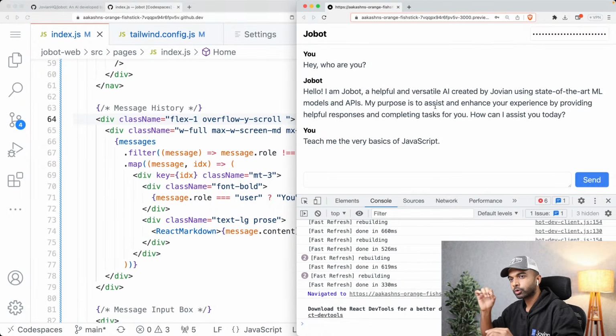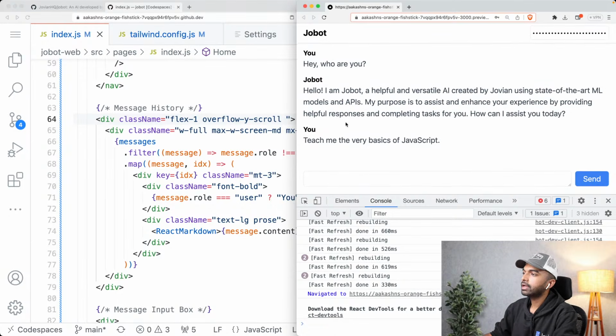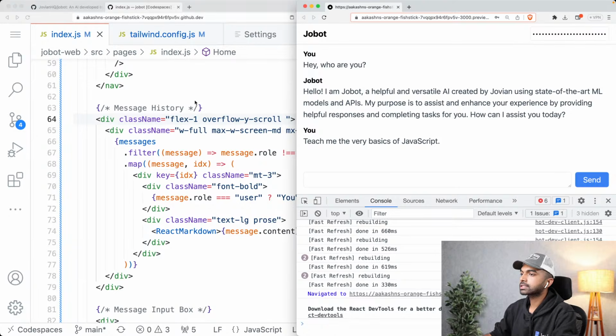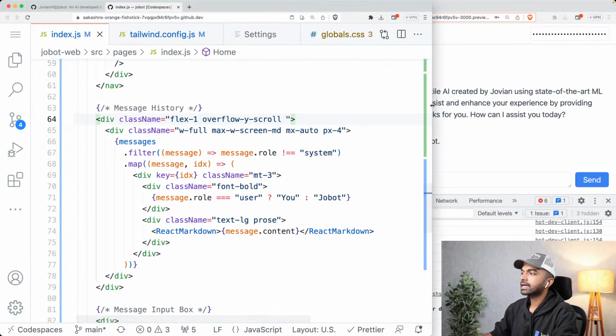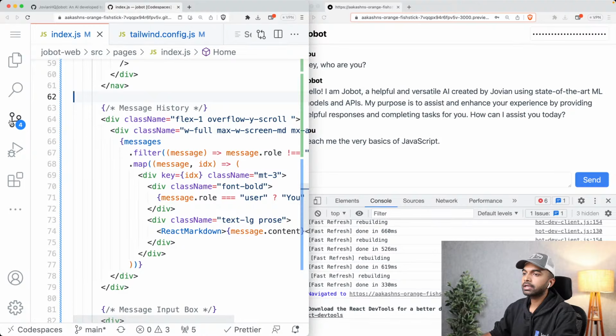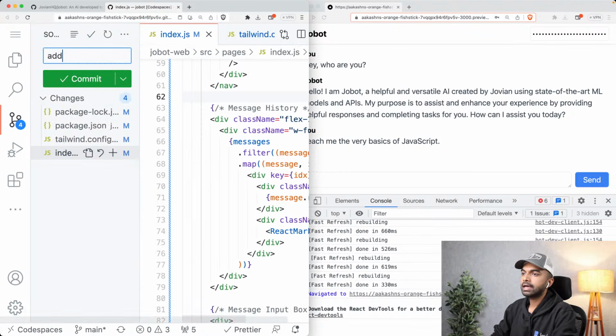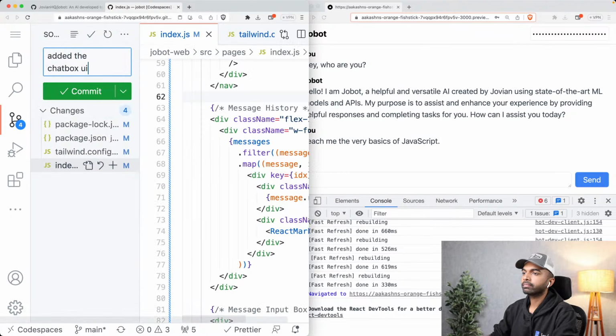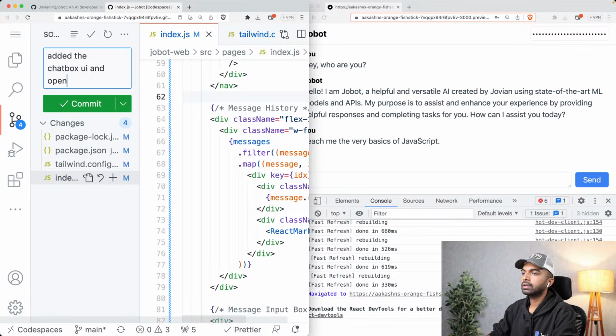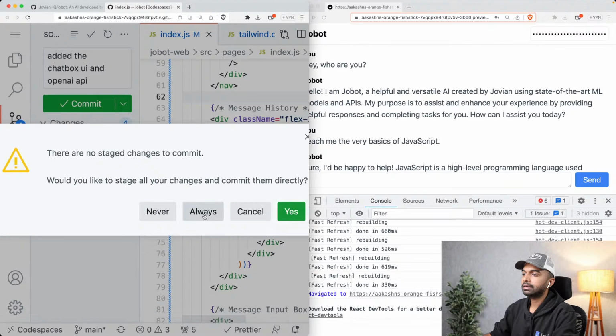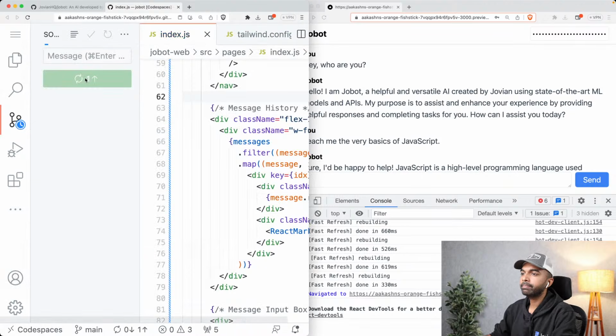We're going to talk about how to show the response character by character as well. But now as soon as it has come back with the response, that response is going to show up here, and we are going to be able to scroll this UI as well. Now, while it does that, let me go in and actually commit this code. So let's see, added the chat box UI and OpenAI API. Let me hit commit, and that is going to stage the changes, commit them, and now it is going to upload those to the cloud.